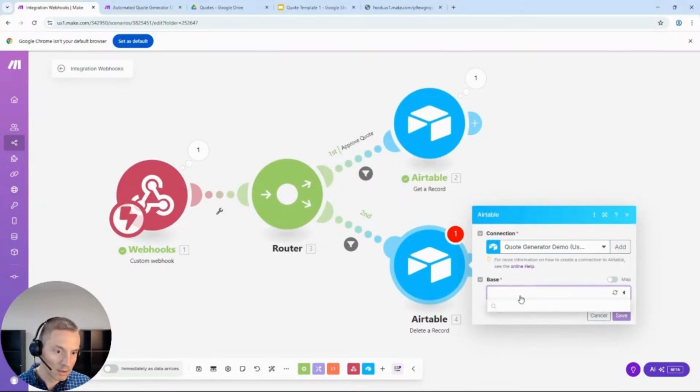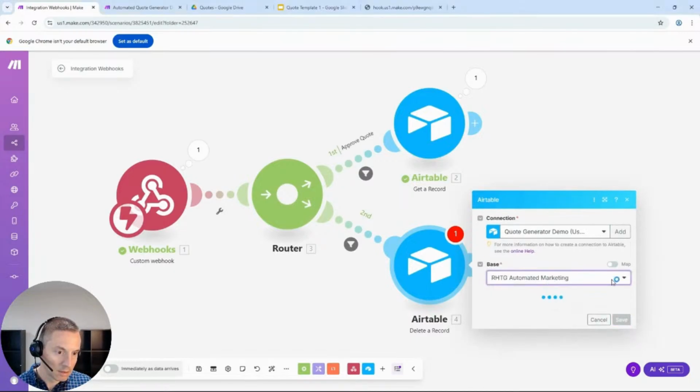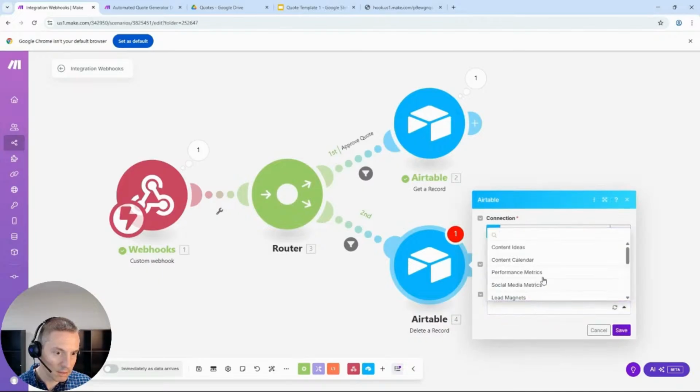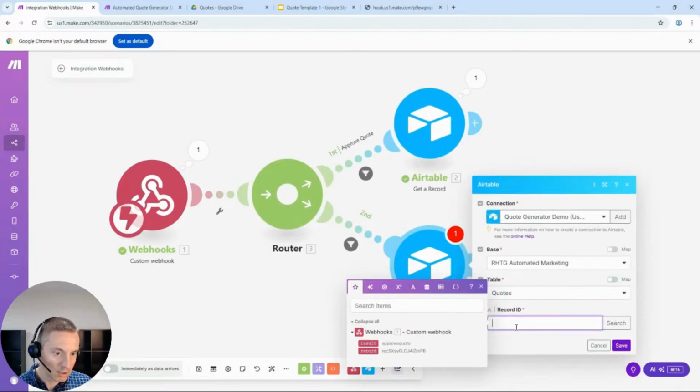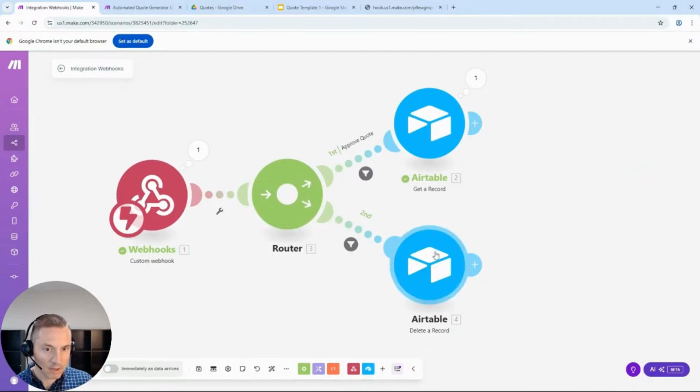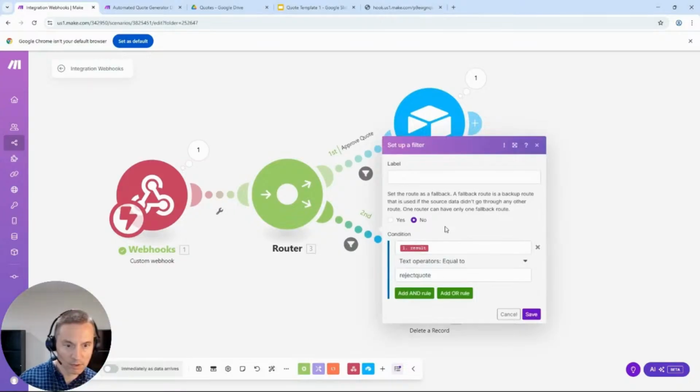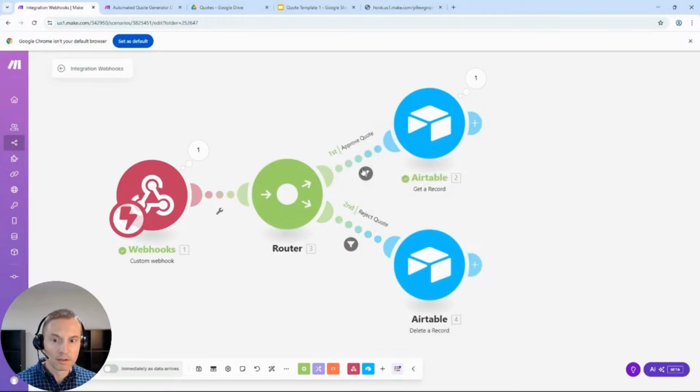All right. Automate marketing, and we're going to go to the quotes table, and we're going to put this record in so we can delete records. So now I'm just going to go reject quote. So now when we get that email, if we click approve, it's going to come over and go this way. If we click reject, it's going to come over and go this way.